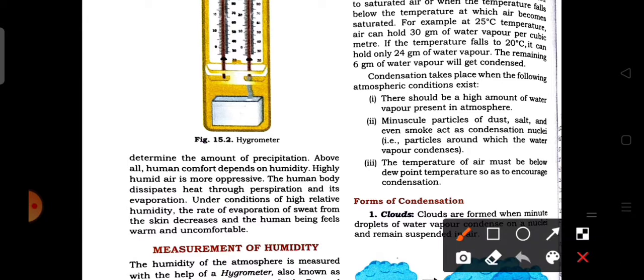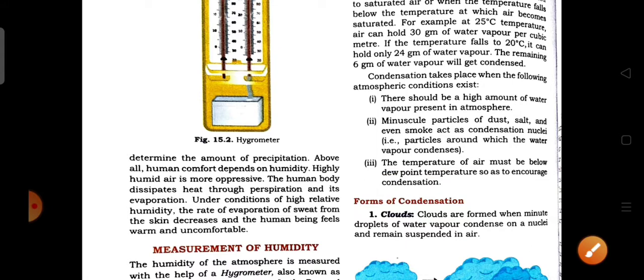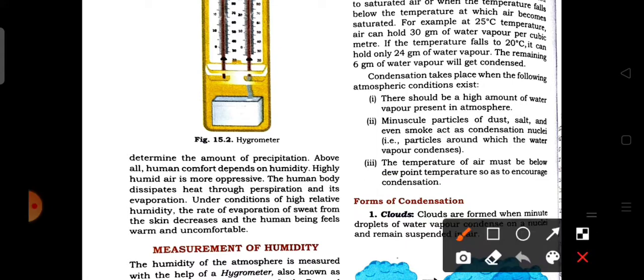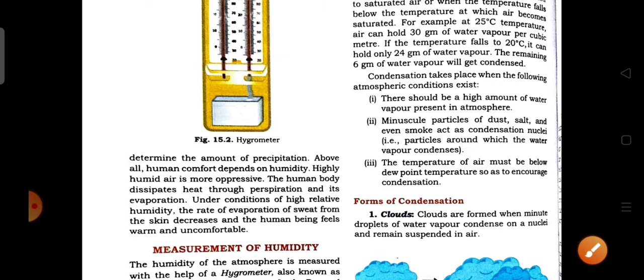Next, the temperature of the air must be below dew point temperature so as to encourage condensation. As we know, dew point is the temperature at which the air becomes saturated. So the temperature of the air must be below the dew point to encourage condensation. These are the conditions for which condensation takes place. Now we are going to learn about the forms of condensation, in which we will learn about cloud, dew, frost, mist and also fog.